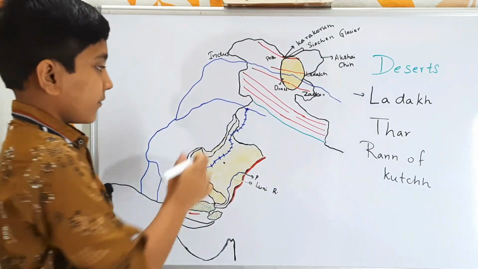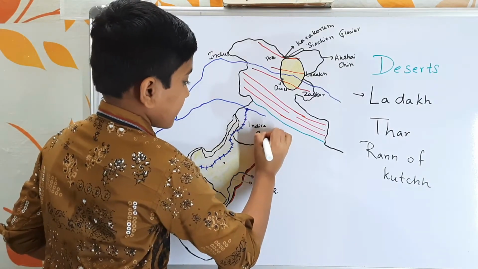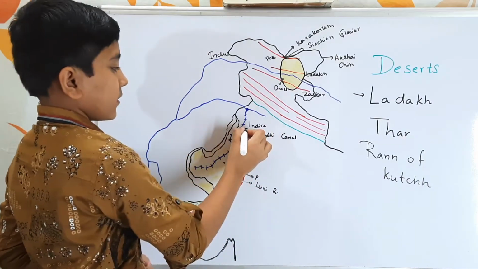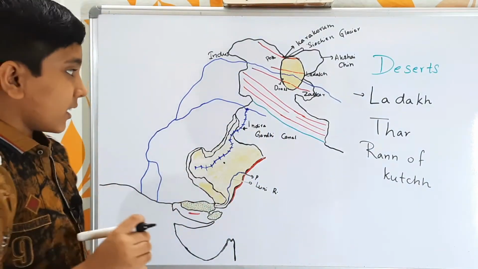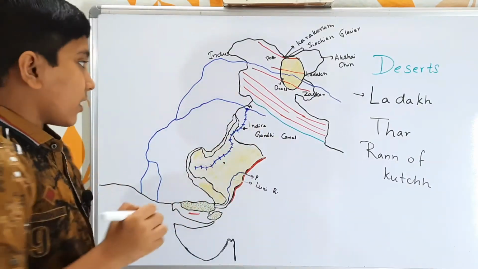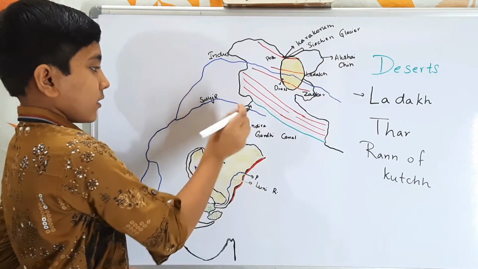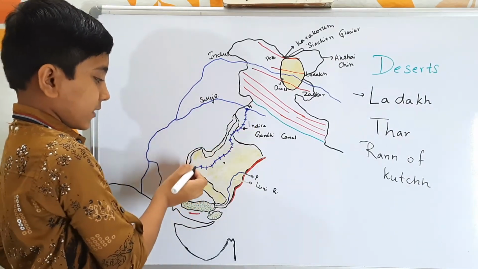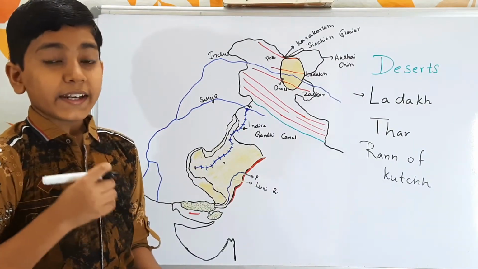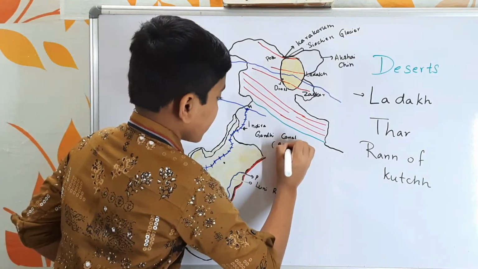And after that, we also find the Indira Gandhi Canal, which is this one. This Indira Gandhi Canal starts at the Harike Dam, which is made on the Satluj River. So this is the Satluj River, and it goes until here. So it stops here, and its length is 959 kilometers.